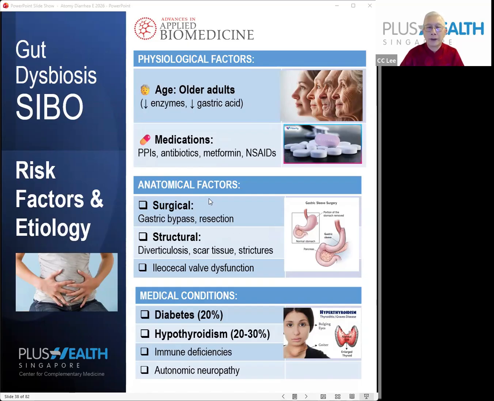Now, another thing is that when you have surgery, gastric bypass, or other issues in the body, you can also get this problem. Usually, this is due to a shortening of the intestine, due to surgery that cuts the intestine short. So the medical conditions are diabetes, where about 20% of patients will have this problem, and hypothyroidism, 20 to 30%. These are medical conditions that can also result in diarrhea due to bacterial imbalance in the intestine.